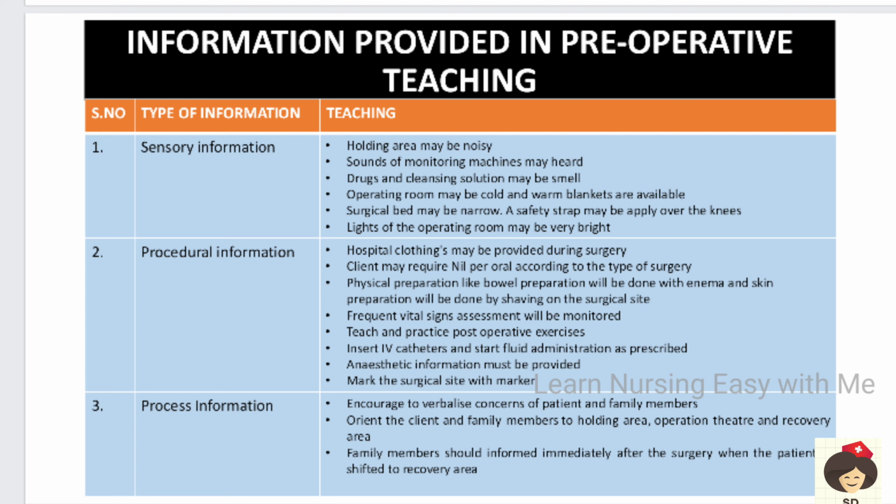Okay, and process information. So we have to encourage the family members to talk and clear their doubts, and also orient the family member and the person to the operation theater, holding area, etc., and also the recovery area. And family members should be informed that immediately after the surgery, the surgeon will inform about the patient's condition, and the patient will be shifted to the recovery room.